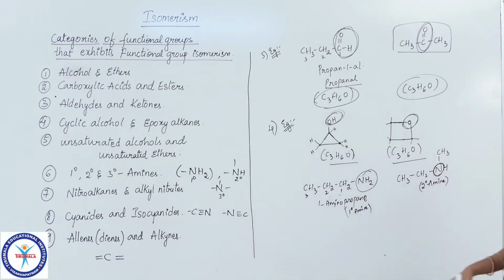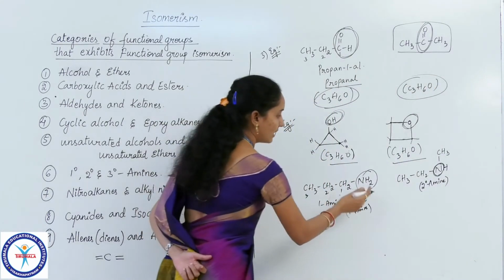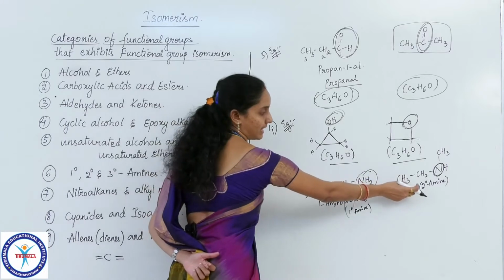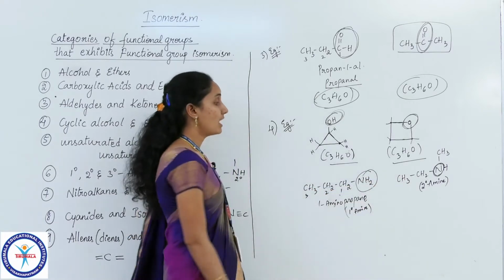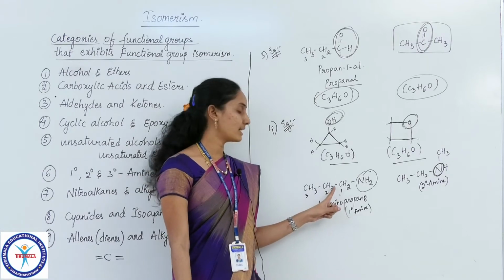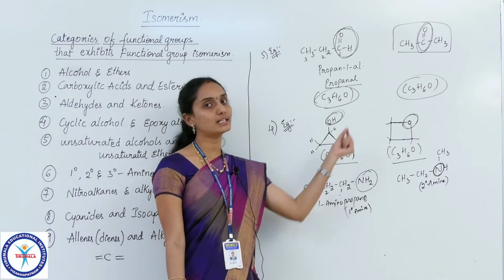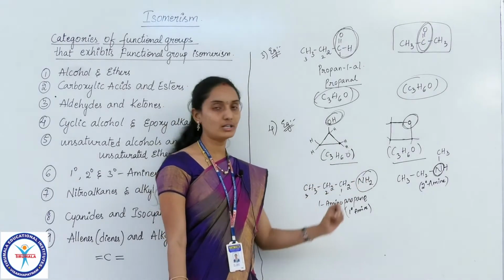This is a secondary amine. Now I can convert it into a tertiary amine also. Similarly to what we did in this case, I remove one hydrogen, link it to the CH2 group and turn it into a methyl group linked to the nitrogen.